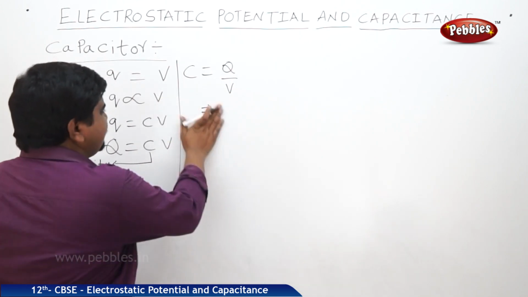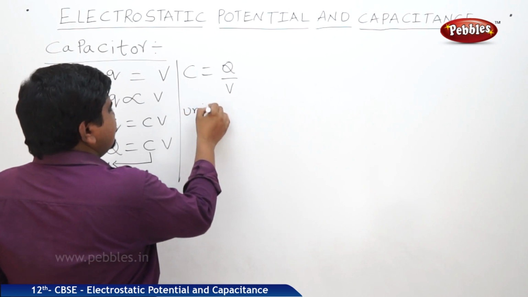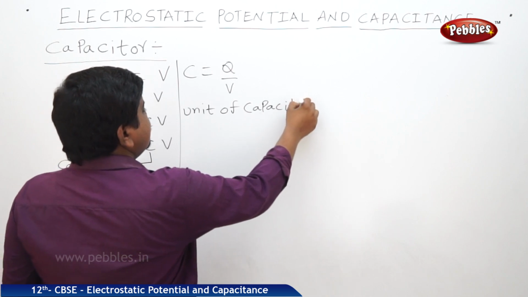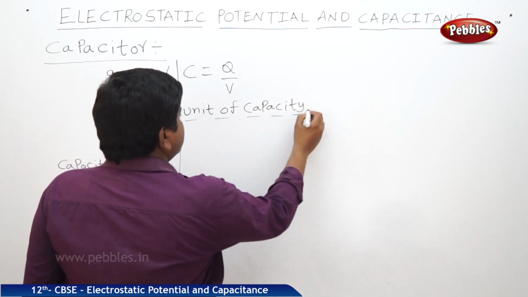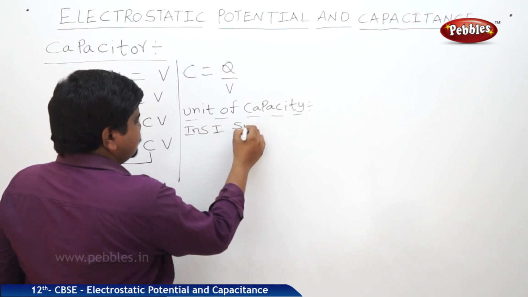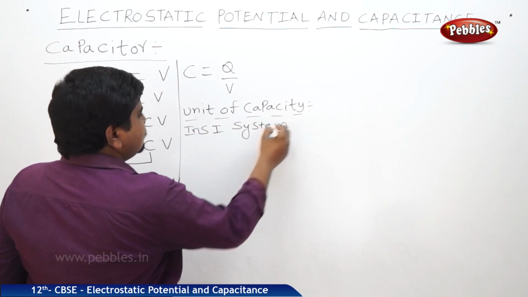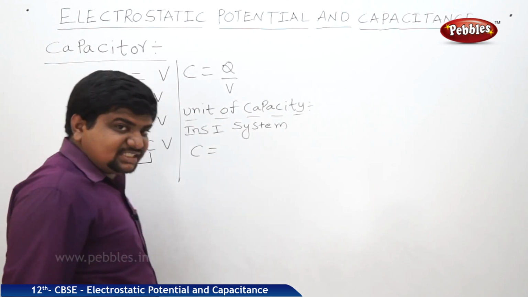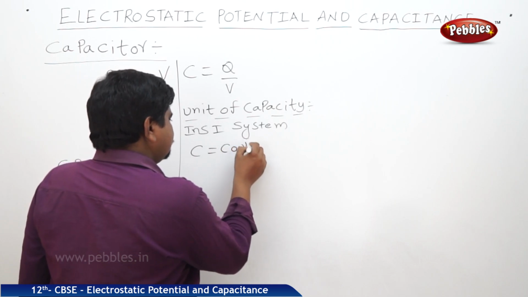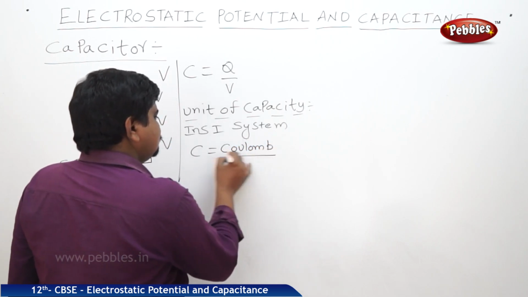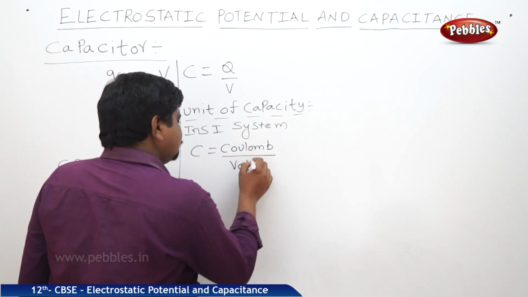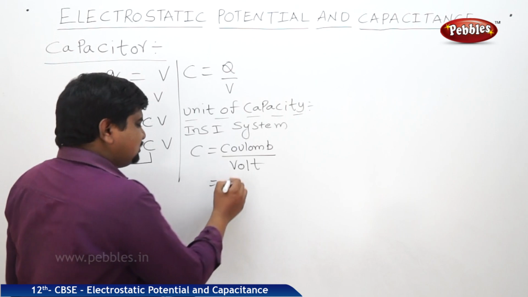What is the SI unit of capacitance? See, C is equal to Q by V. Q is the charge, and the SI unit of charge is the coulomb. The SI unit of potential difference is the volt. 1 coulomb by 1 volt is equal to 1 farad.